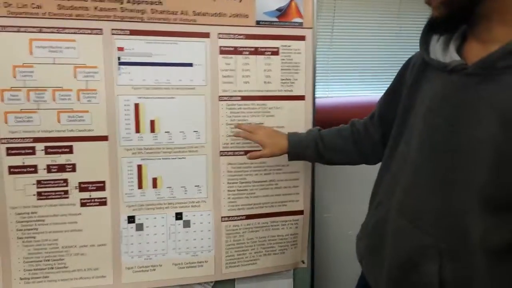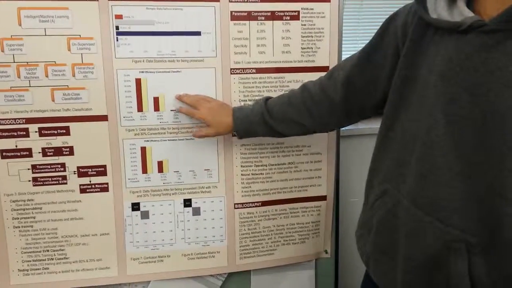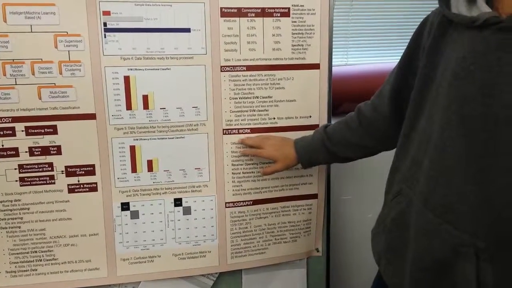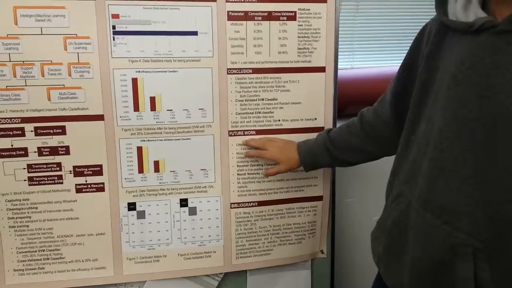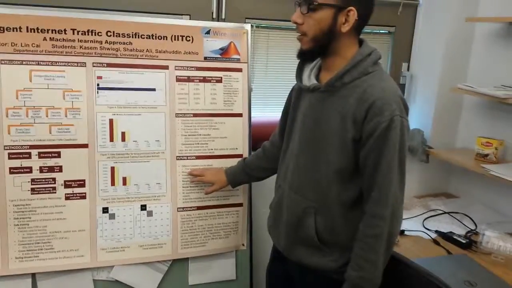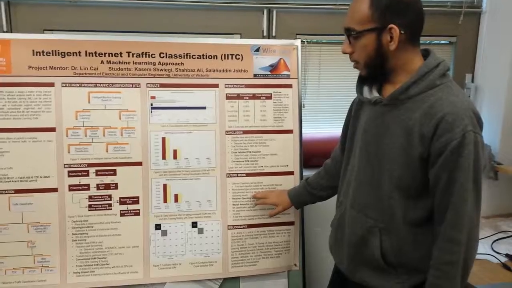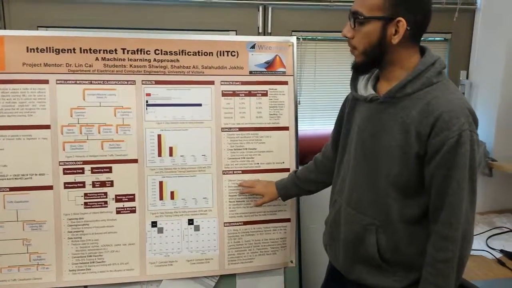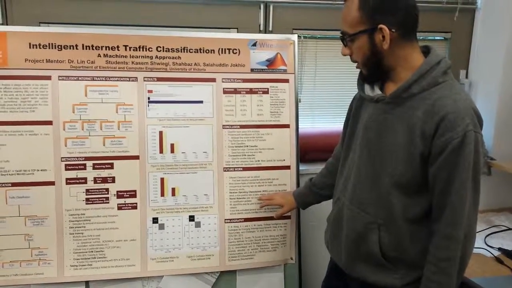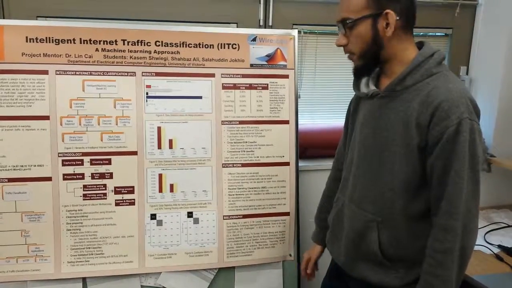Another conclusion is that our conventional classifier has less computational complexity compared to the cross-validated classifier. For future work, we suggest a real-time system which can capture, classify and filter the traffic using our methodology. It needs to be implemented, and we can also plot the receiver operating characteristic curves, which are important when it comes to machine learning. We can also try applying other machine learning techniques, and these are our references for the project.